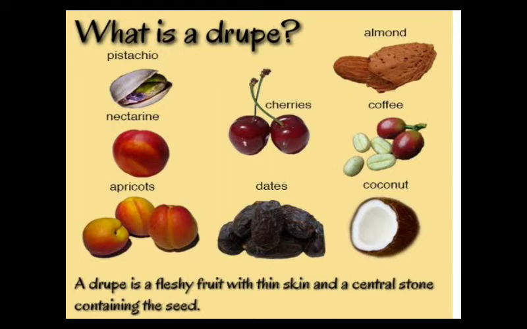So a drupe is a fleshy fruit with thin skin and a central stone containing the seed. In all these different types of fruit, you will see that the seed remains enclosed within a stony covering. Now they develop from monocarpellary superior ovaries and are one-seeded. This is the characteristic feature of drupe fruit. So how will the formation of drupe fruit take place? Drupe fruits develop from a monocarpellary superior ovary and they are one-seeded.